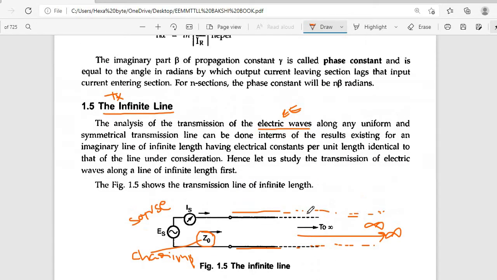Suppose my electrical energy is of high strength at the input side and goes along the transmission line.